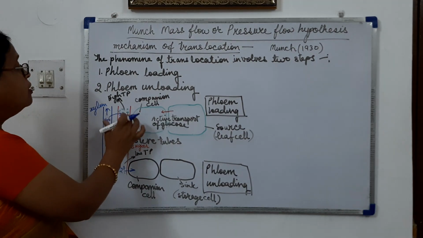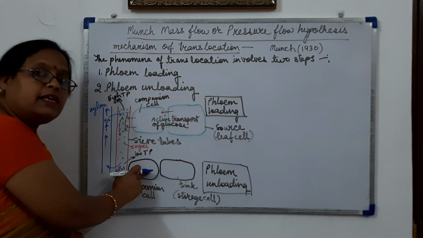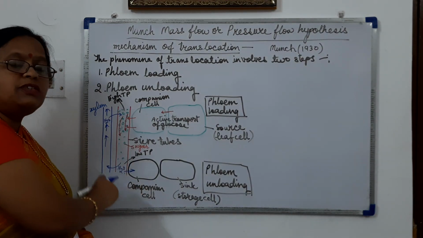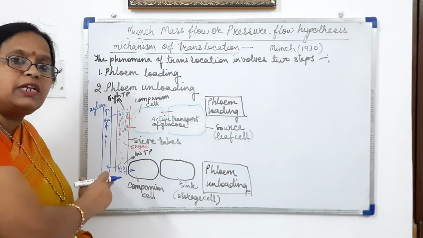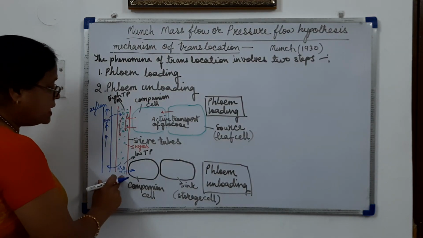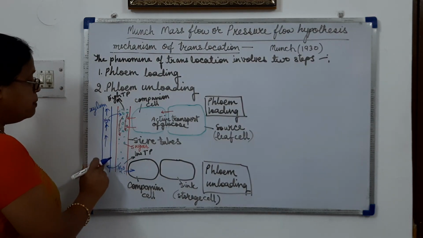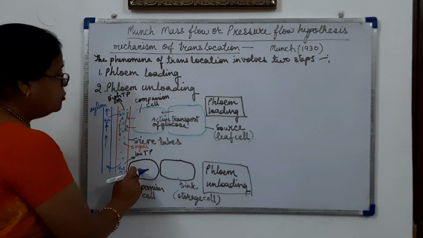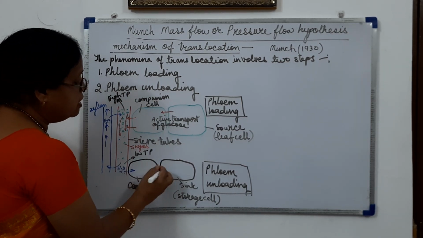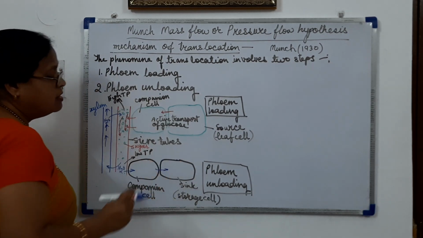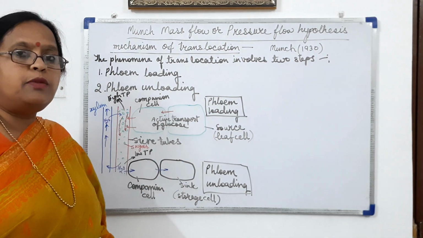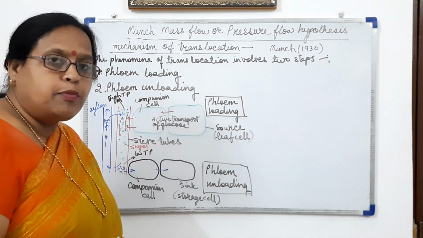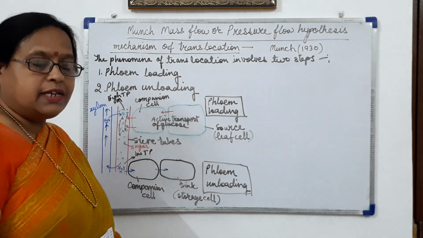Because the glucose molecules have now entered the companion cells, so there will be less osmotic pressure here, due to which water from the phloem will go back into the xylem, and the food from the companion cell will move into the sink region. This can be a storage cell or a flower cell. For the development of a flower, it requires energy.